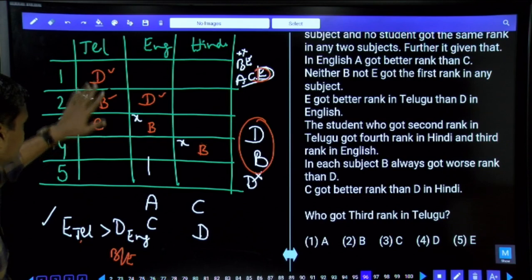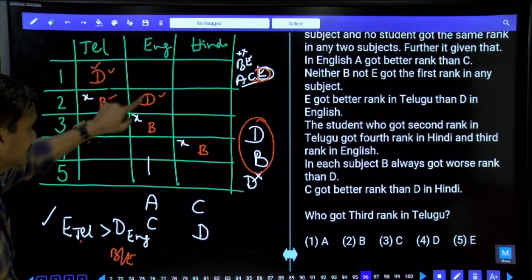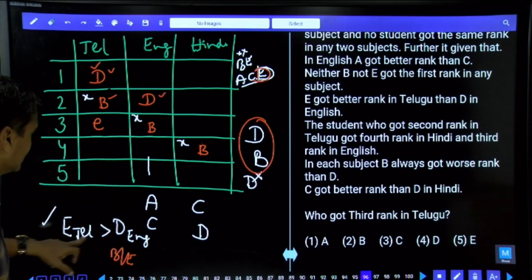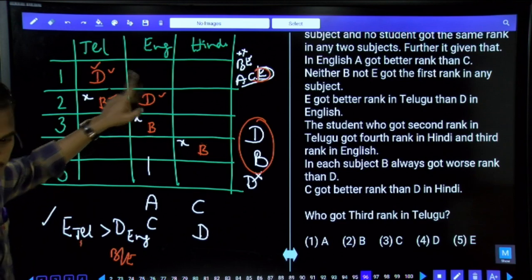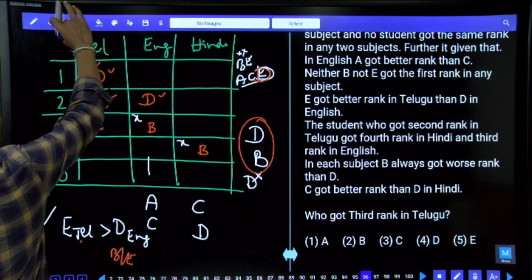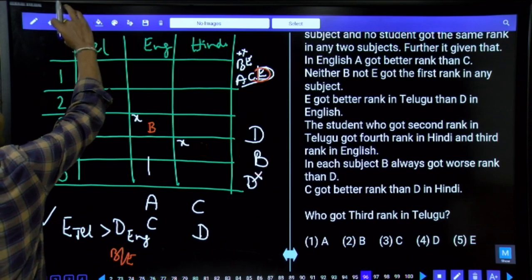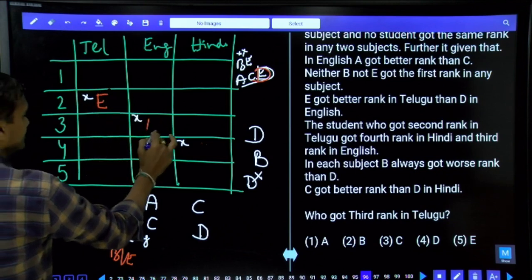If you take B at this place, D will be here. And if B will be here, D will be here. If D is here, E must be in these two places, isn't it? But as D in English must be worse than E in Telugu, E is here, D is here, which is contradicting the statement. Hence, B cannot be at this place. As B cannot be at this place, tell me what is the information we have finally. As B cannot be at this place, finally, E must be at this place. Clear now? Now I could finalize this.